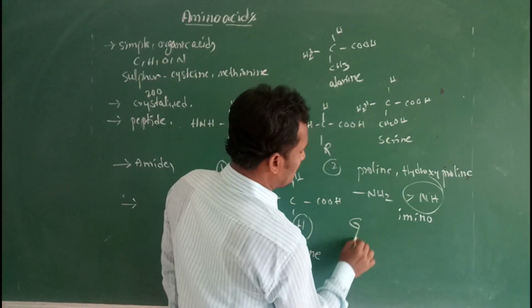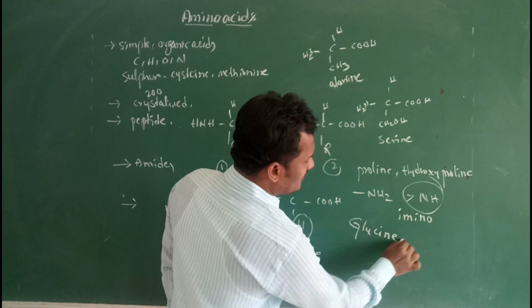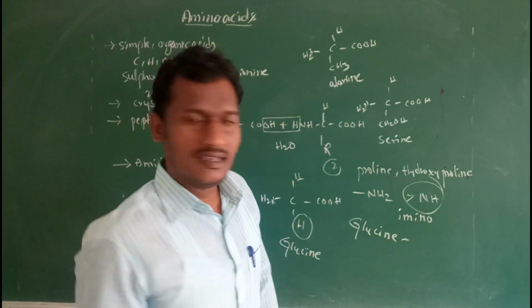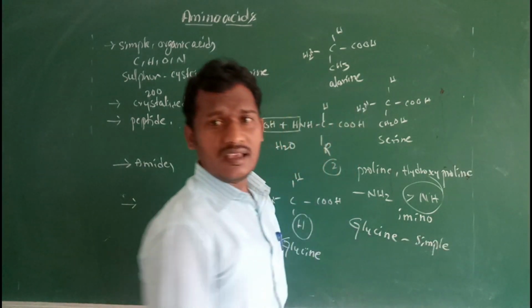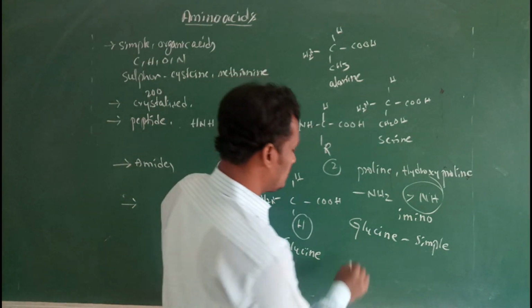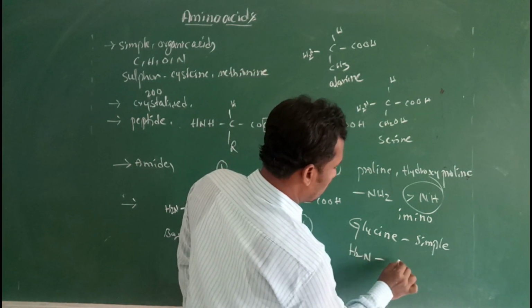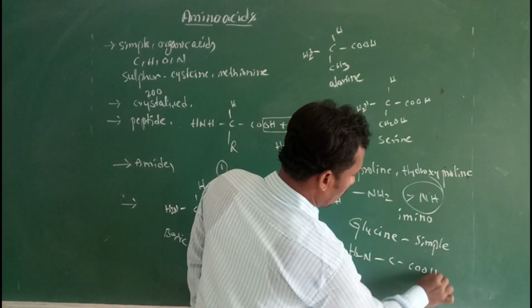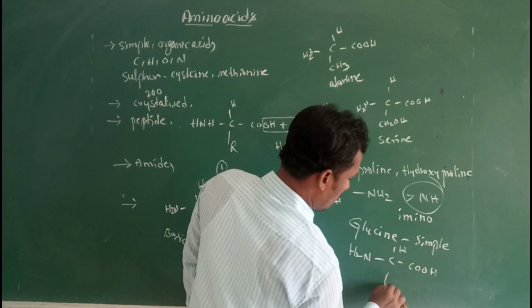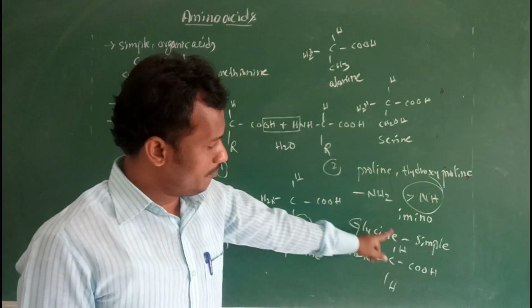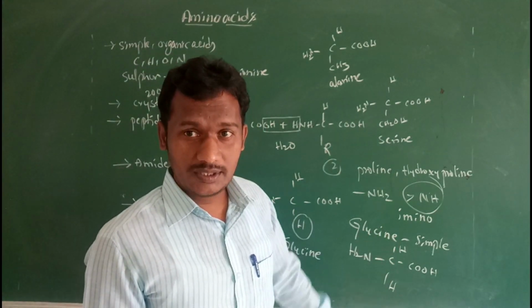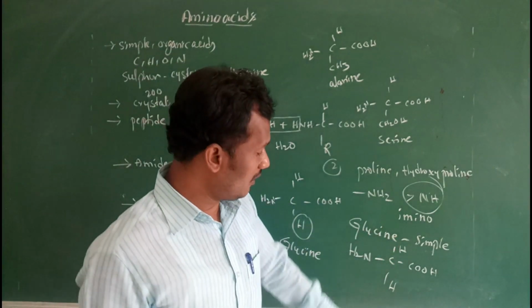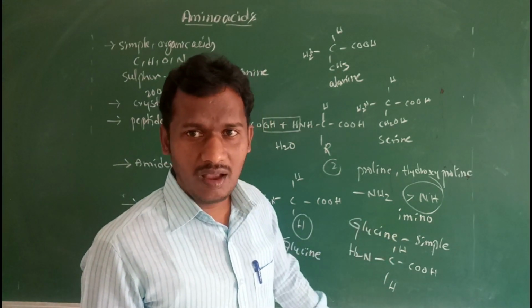Next, glycine is known as the simple amino acid. H2N. In glycine, the R group is hydrogen, which means two hydrogens are attached to the same carbon.